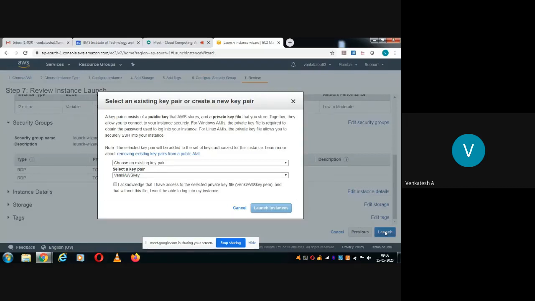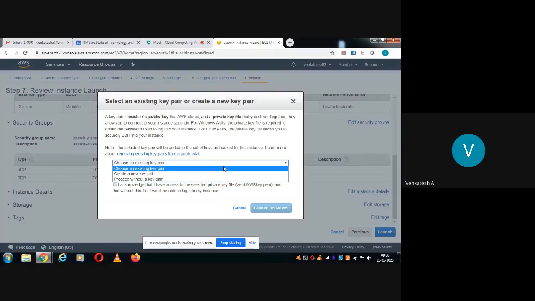Okay. Now this is a security related step. Select an existing key pair or create a new key pair. Why this is required: when you do remote login to your virtual machine, there should be some security. For that, you need to select an existing key pair, or for example, I have already created one key pair, so I'll choose an existing key pair.